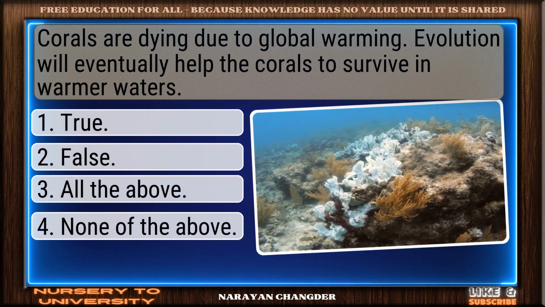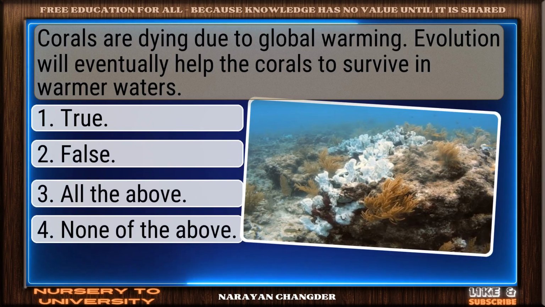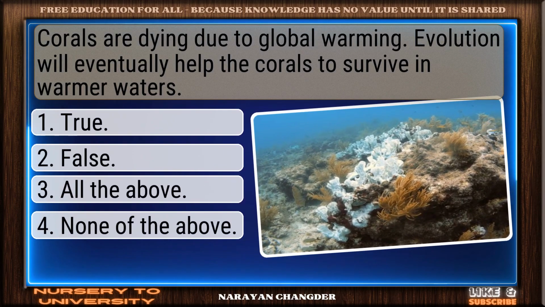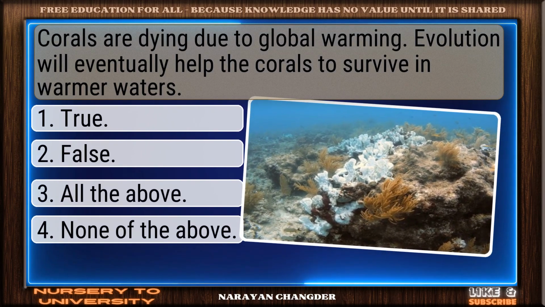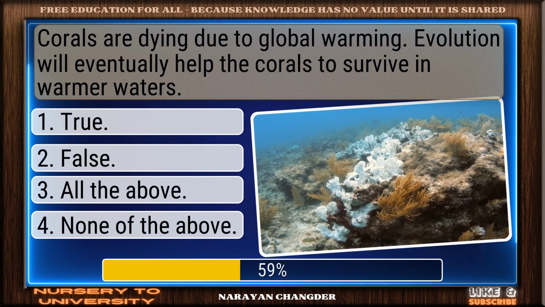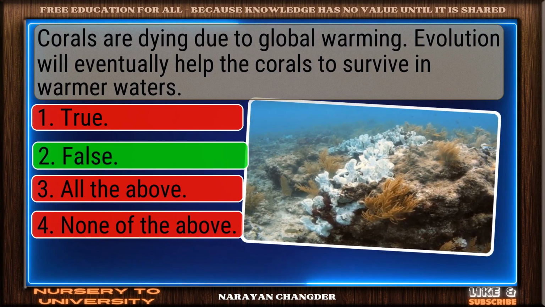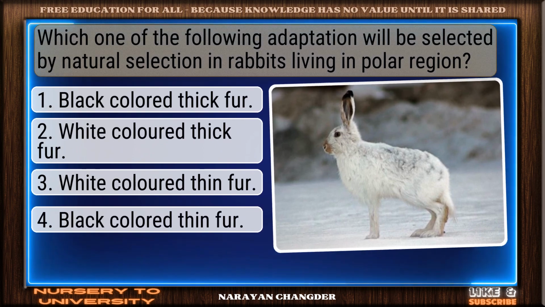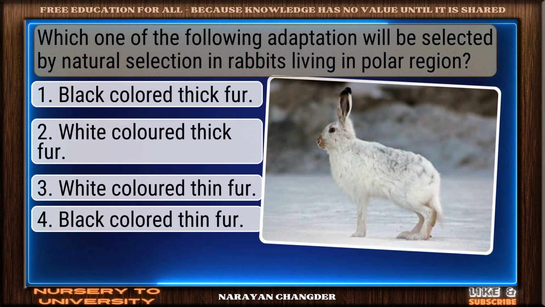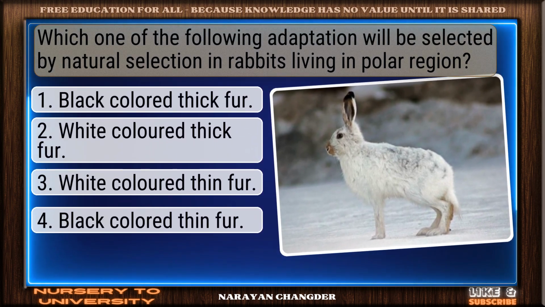Corals are dying due to global warming. Evolution will eventually help the corals to survive in warmer waters. Excellent choice. False is right. Which one of the following adaptations will be selected by natural selection in rabbits living in polar region?